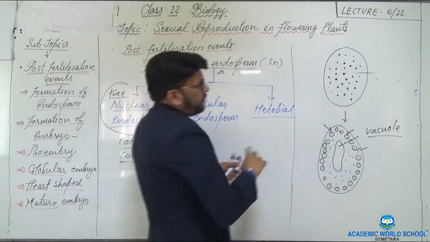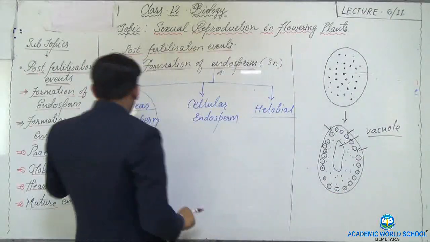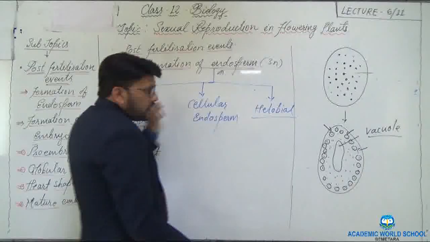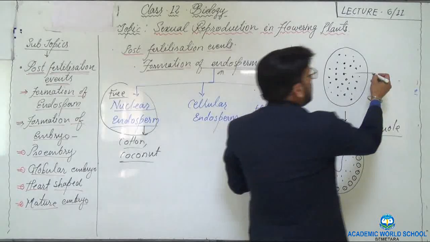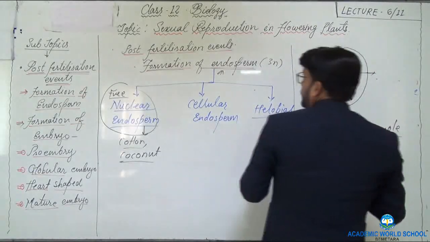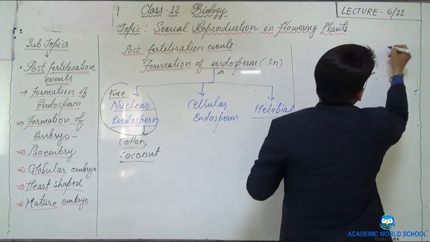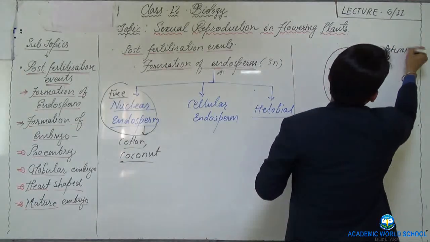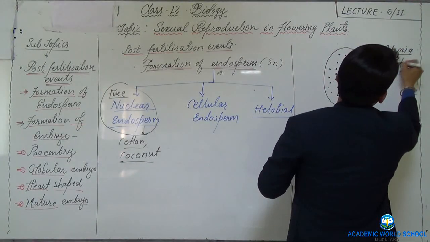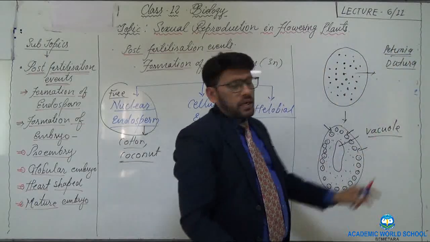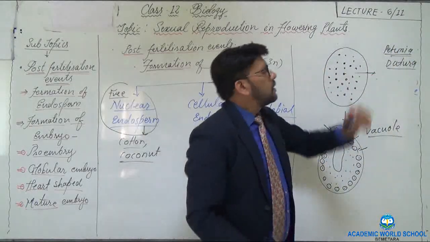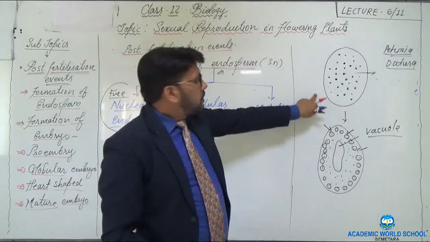Now as the free nuclear division starts, in some cases, for example in Petunia and Datura, these different species of plants, we see cellular endosperm.